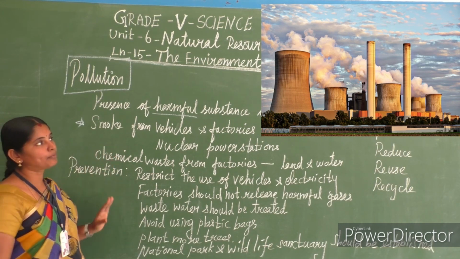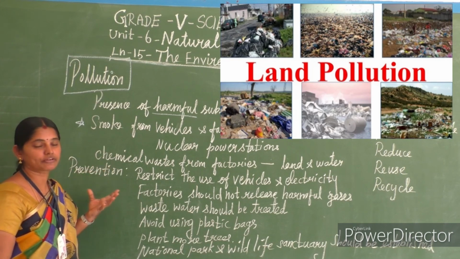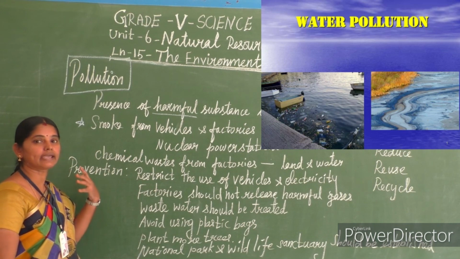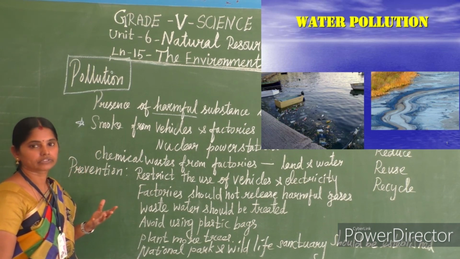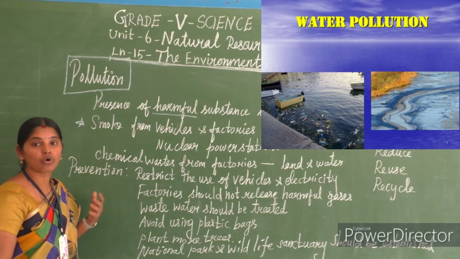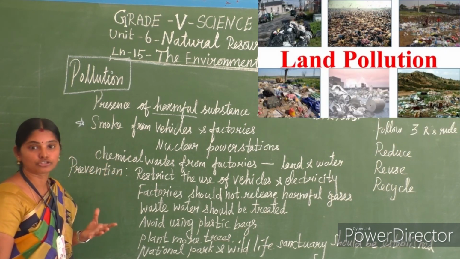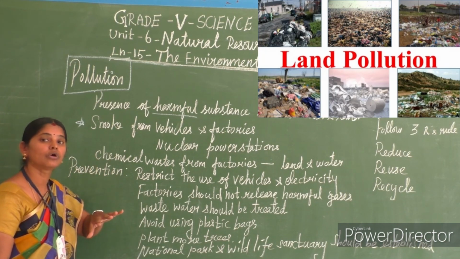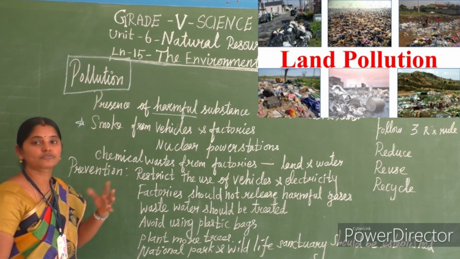Then for water pollution, the chemicals in the waste water from the factories are not treated properly, and they directly leave the wastewater into the river. Thus it brings water pollution, and the same land pollution. If the harmful chemicals get settled on the land, we won't grow the crops properly.